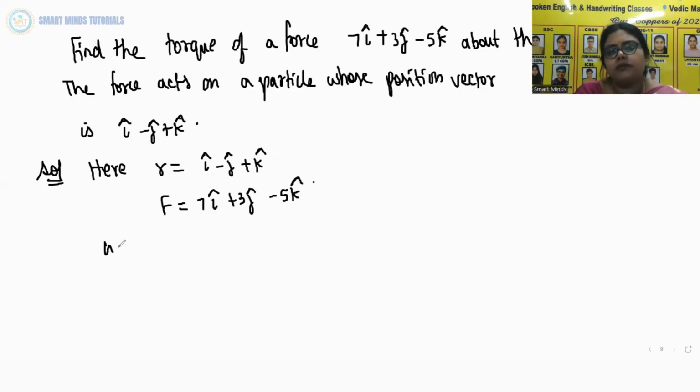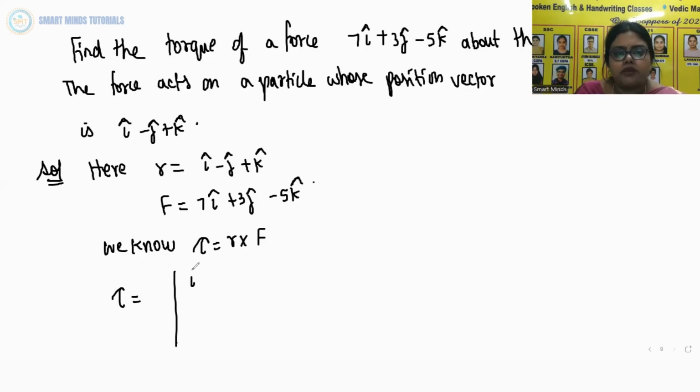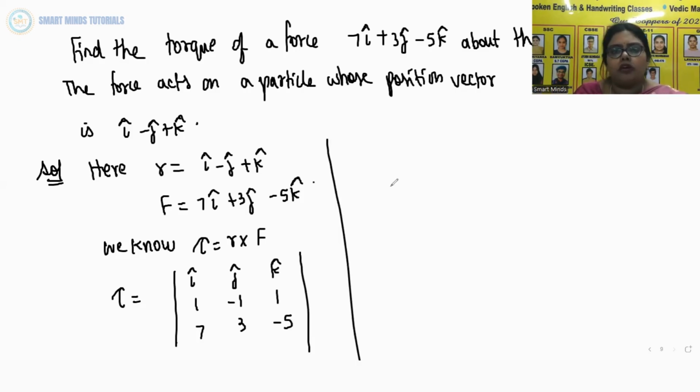Now we know that tau is equal to R cross F. How do you find the vector product? First you write i cap, j cap, k cap. From R you take the coefficients 1, minus 1, 1. From F you take the coefficients 7, 3, minus 5. Now we will find the cross product. For i cap, you cross multiply: 5 minus 3.